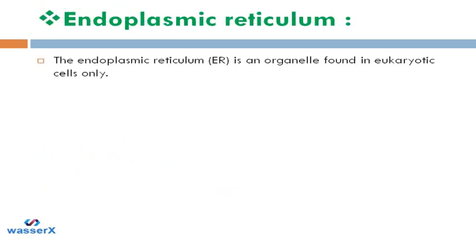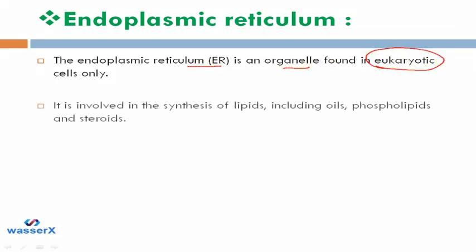Then next is endoplasmic reticulum. So the endoplasmic reticulum, or ER, is an organelle which is found in eukaryotic cells only. We discussed it earlier. It is involved in the synthesis of lipids, oils, phospholipids and steroids. So these are the compounds which are synthesized in the cell, and only a living thing can synthesize something, right?